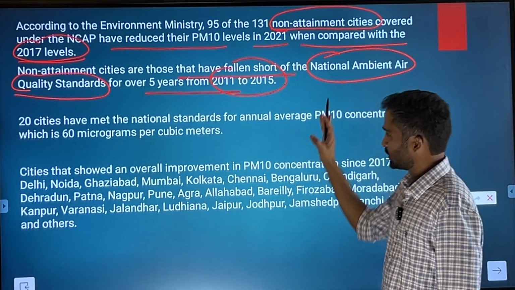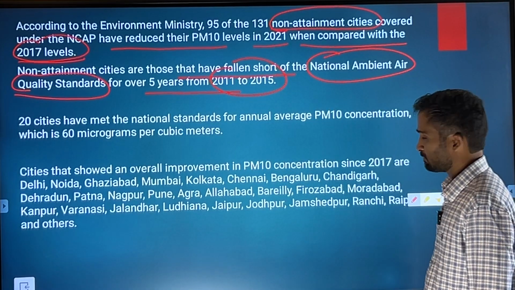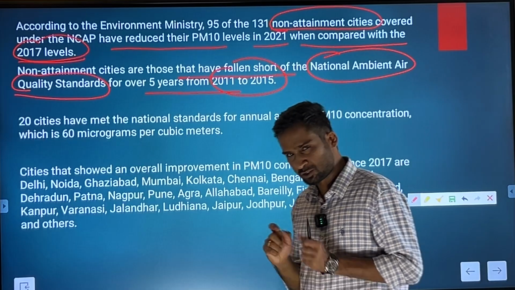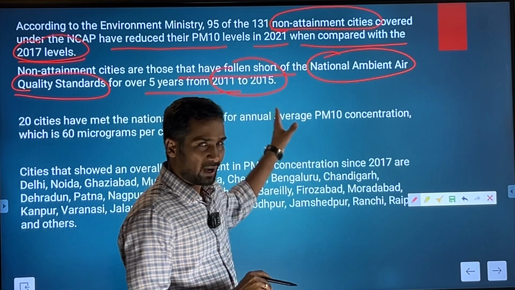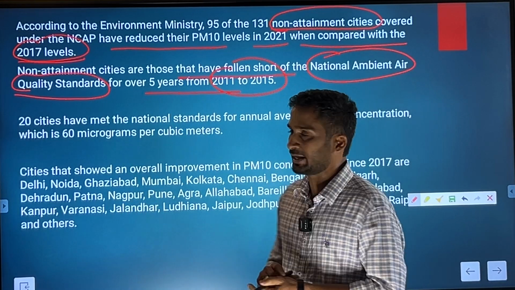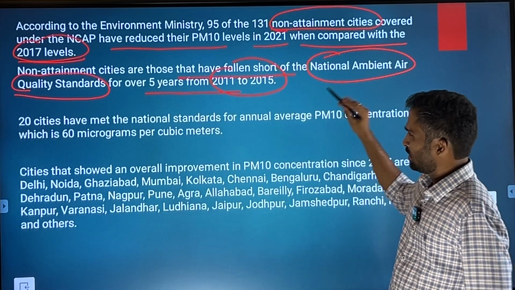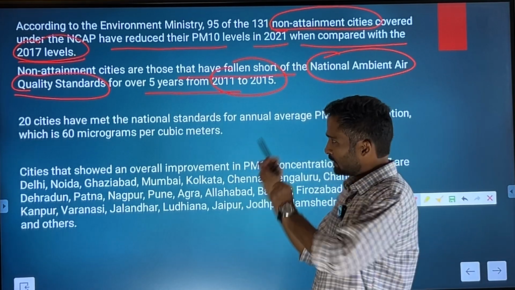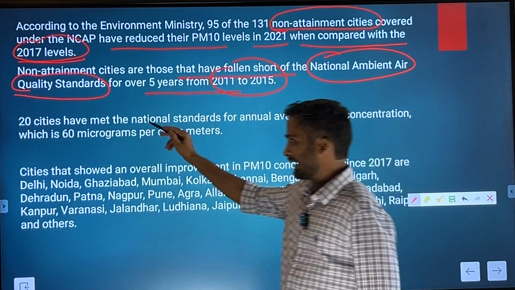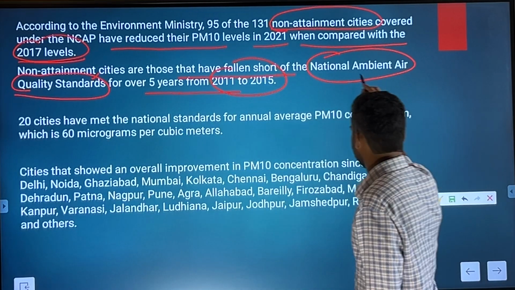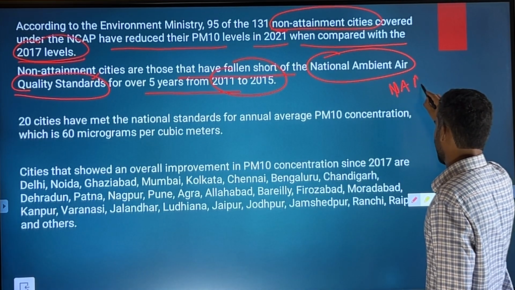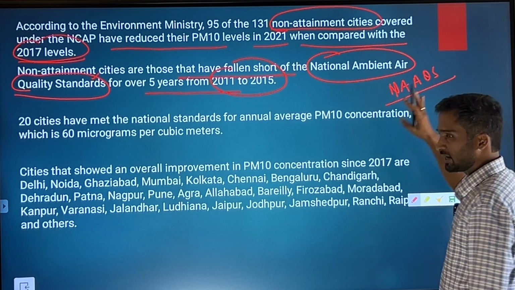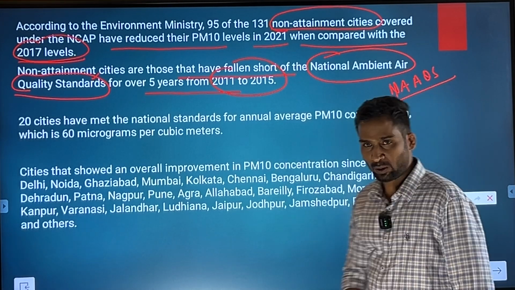Those years are considered to be 2011 to 2015. So basically this program is talking about nearly 130 non-attainment cities which have actually failed to stick to the guidelines or the standards of NAAQS, National Ambient Air Quality Standards.